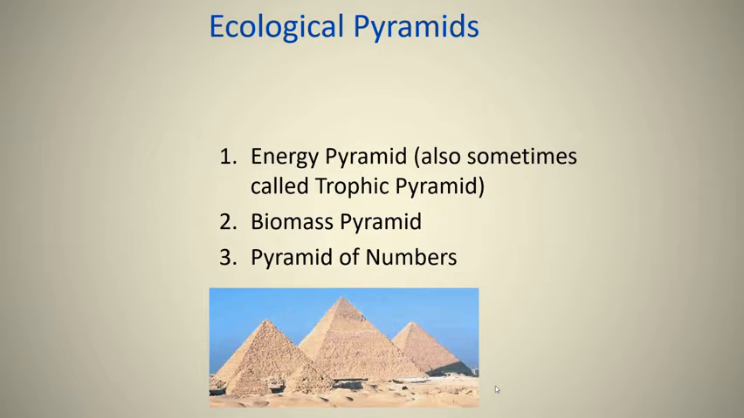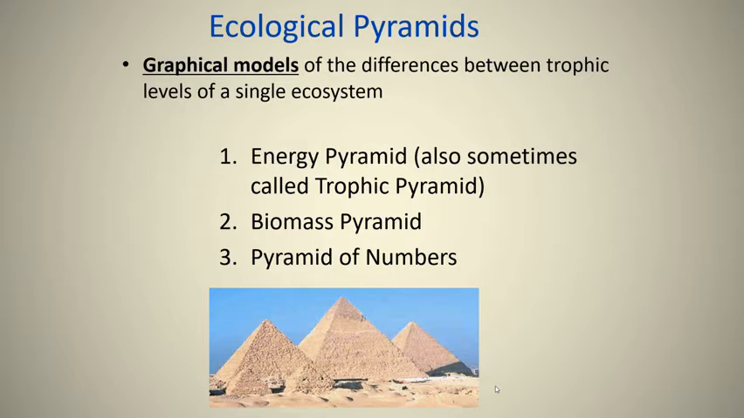So ecological pyramids are one way that we organize this information. Energy pyramids are sometimes also called trophic pyramids. This is our connection between trophic levels and the laws of thermodynamics. We're also going to see biomass pyramids, and just for comparison purposes, a pyramid of numbers. These ecological pyramids are ways that we analyze the number of individuals in different populations and how they relate to each other in a food chain.